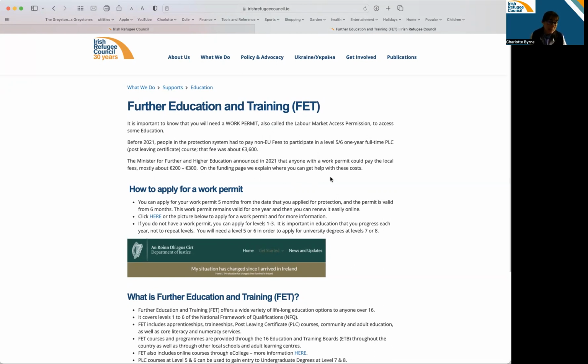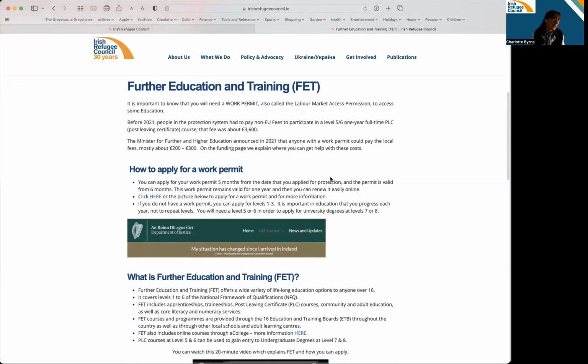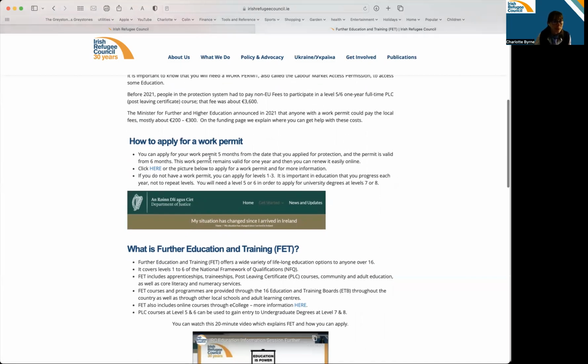And I believe from this coming September 2023, a lot of those fees are being removed, replaced by a smaller fee, like an acceptance fee. If you apply for a course, they offer you a place and you accept it, you might have to pay an acceptance fee or a registration fee of 30, 40, 50 euros, something like that. In many colleges, they're telling me that there are no more fees than that, but you do need a work permit. Once you've been in Ireland for 5 months from the date that you applied for protection, you can apply for a work permit.